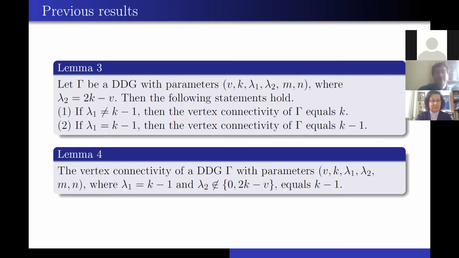And the vertex connectivity of a DDG gamma with parameters where lambda 1 equals k minus 1 and lambda 2 is not 0 is k minus 1 again. So actually all DDGs with lambda 1 equals k minus 1 have vertex connectivity equal to k minus 1.